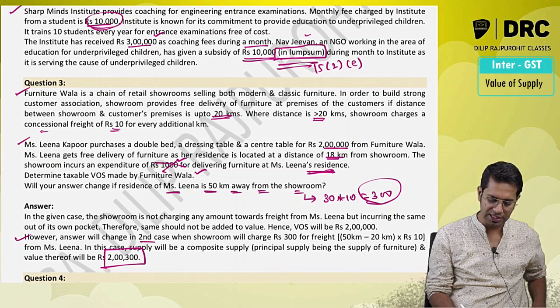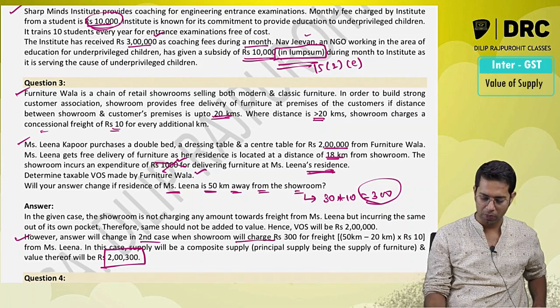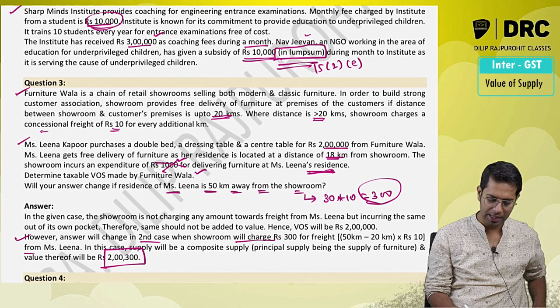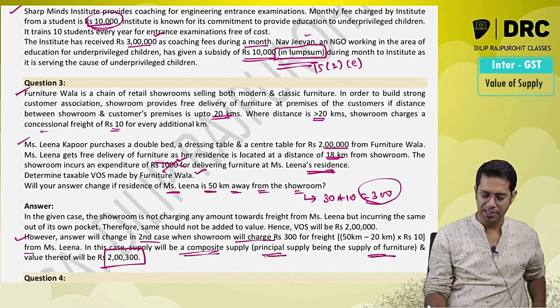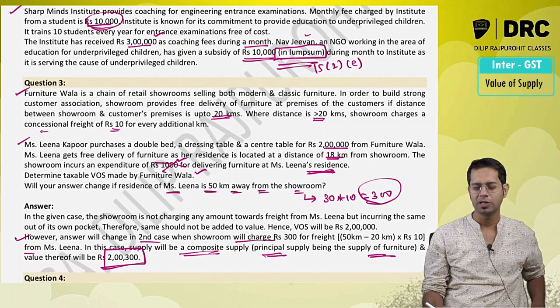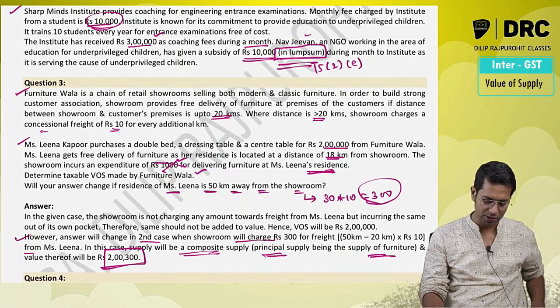however, the answer will change in the second case when the showroom will charge 300 rupees from Miss Lena. In that case, it will be treated as composite supply where principal supply is supply of furniture and the value of the supply will become 2,03,000.